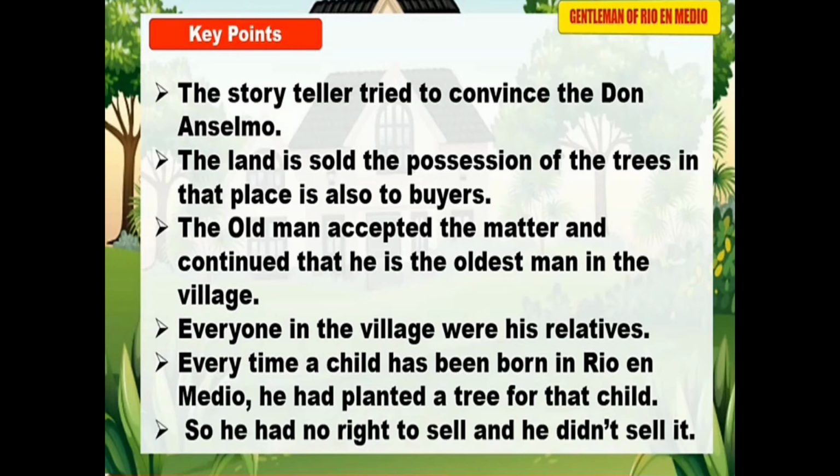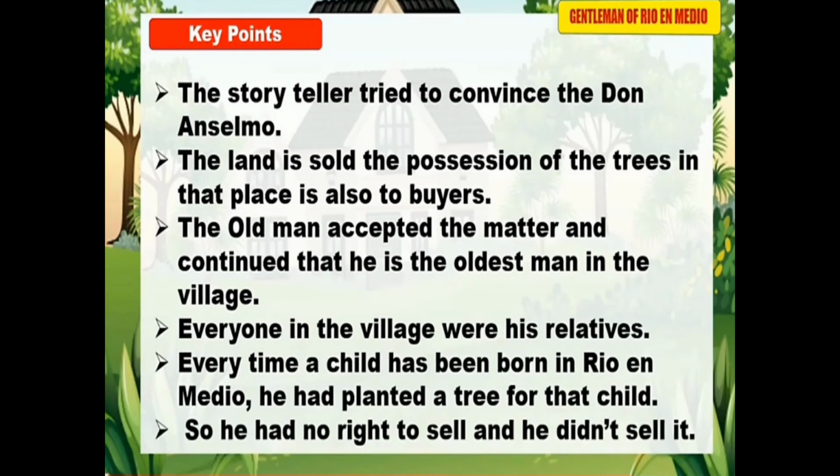The old man accepted the matter and continued that he is the oldest man in the village. Everyone in the village was his relative. Every time a child was born in Rio and Medio, he planted a tree for that child. So he had no right to sell them, and he didn't sell them. At last, the old man's point was accepted.